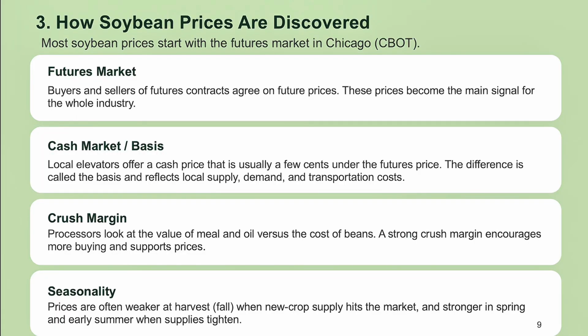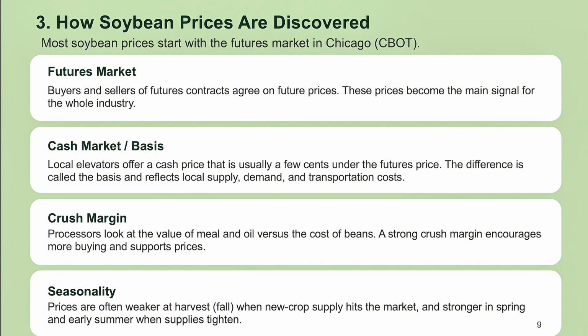The price determination and market behavior. Most soybean prices start with the futures market in Chicago. Buyers and sellers of futures contracts agree on prices for future delivery, and those prices become the main signal for the whole industry. Local elevators then offer a cash price that is usually a few cents under the futures price. That difference is called the basis, and it reflects local supply, local demand, and transportation costs.